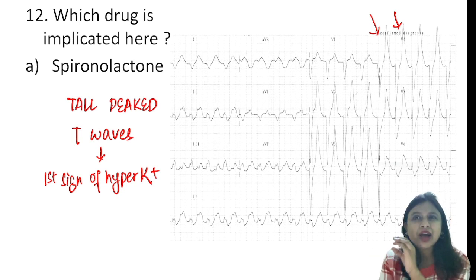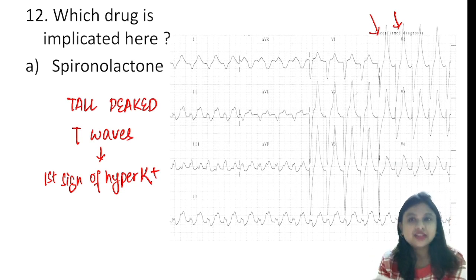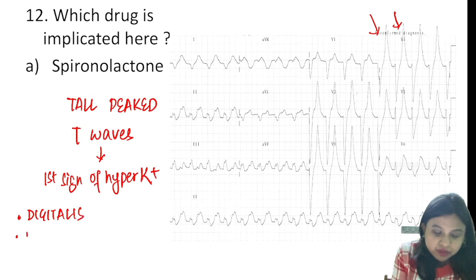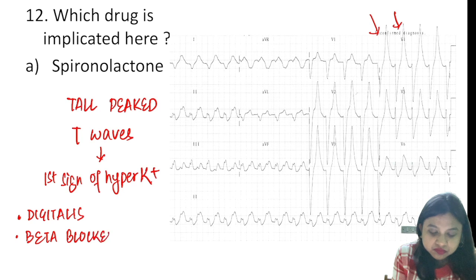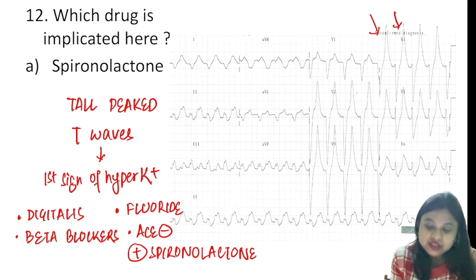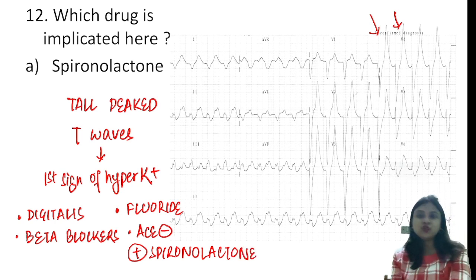Now, let us revise some other drugs which can result in hyperkalemia. So, we can have digitalis, again beta blockers, we can have fluoride as well, ACE inhibitors plus spironolactone, and one muscle relaxant which we commonly used in anesthesia.